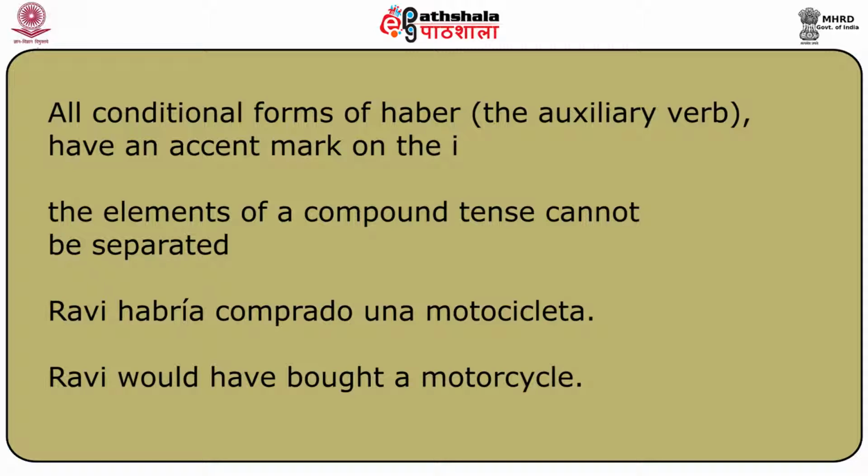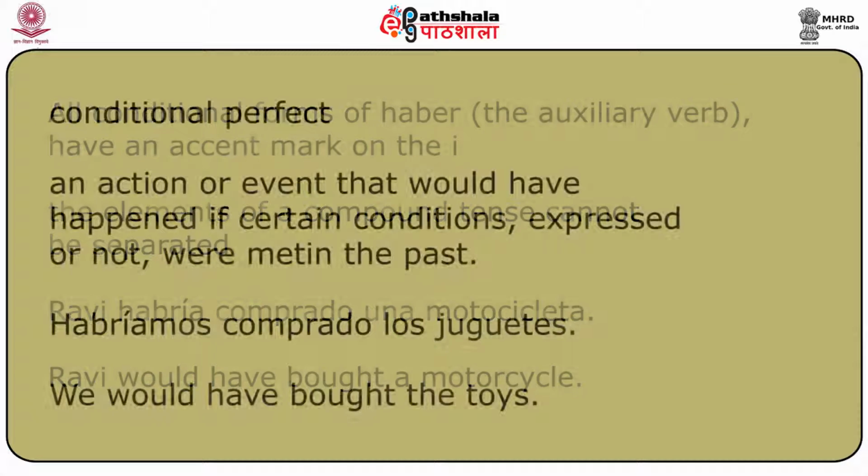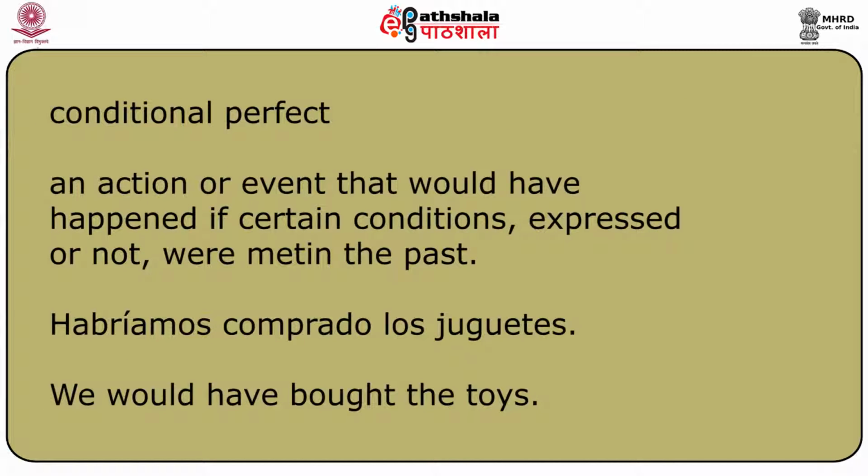Ravi habría comprado una motocicleta. Ravi would have bought a motorcycle. We use the conditional perfect in Spanish to indicate an action or event that would have happened if certain conditions, expressed or not, were met in the past.